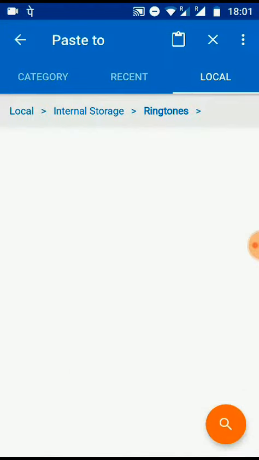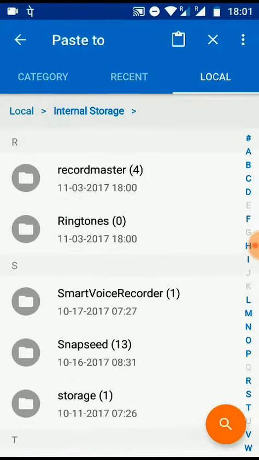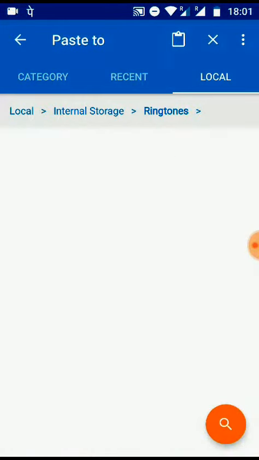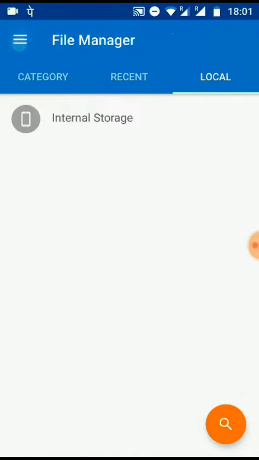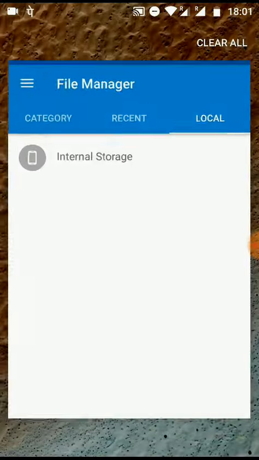This is the folder named ringtone. I will select the folder and paste it. Now the song is pasted, and go to settings now.